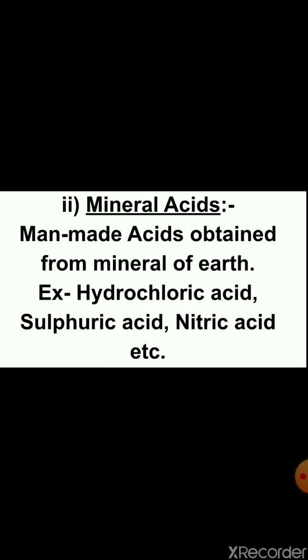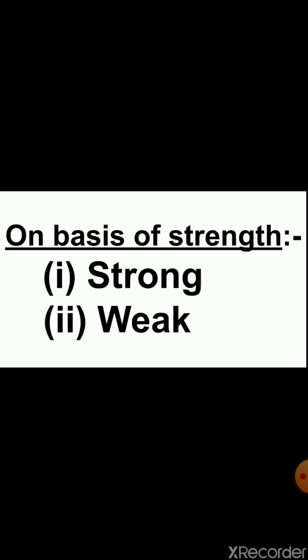Now mineral acids. Mineral acids are man-made acids and they are obtained from the minerals which are present on earth. The examples of mineral acids are hydrochloric acid, sulfuric acid, nitric acid, etc. Now the second category we are taking for classification, that is on the basis of strength. On the basis of strength, acids can be classified into two ways again: strong acids and weak acids.